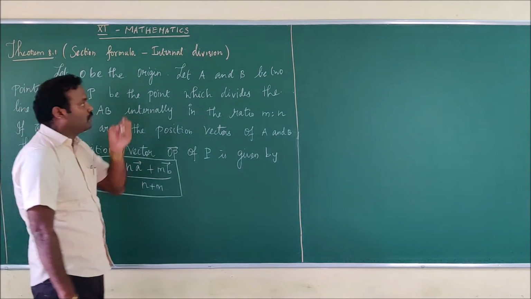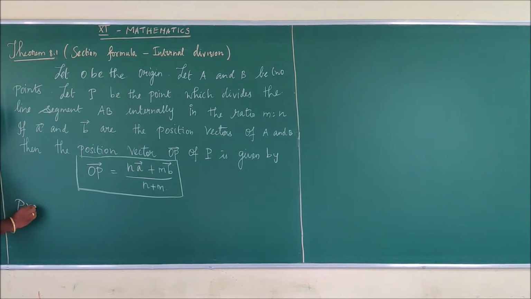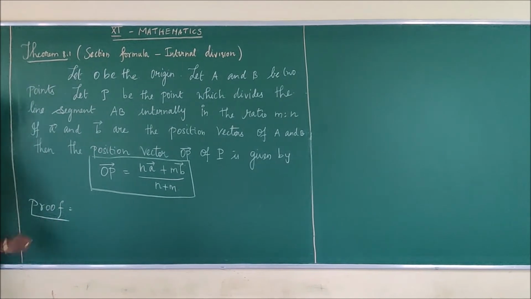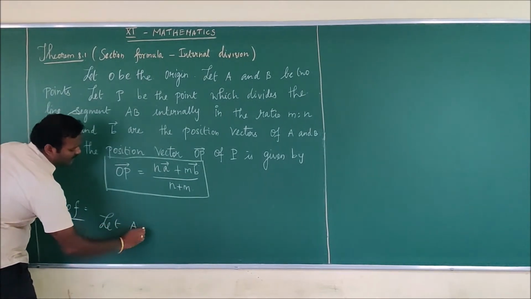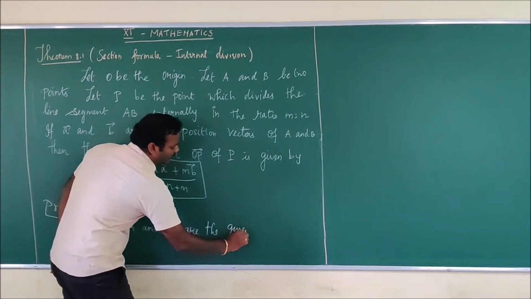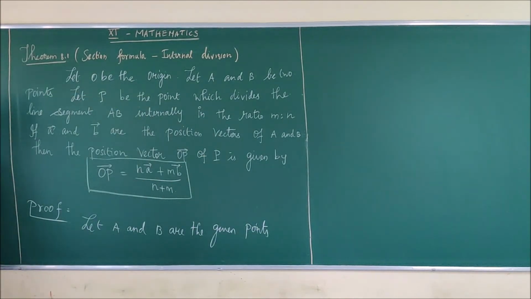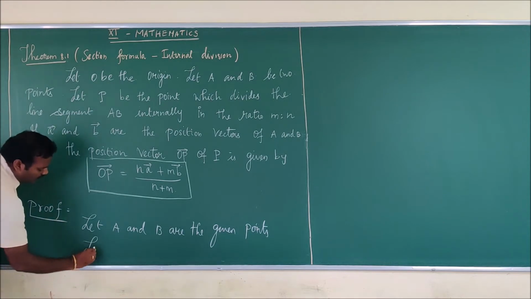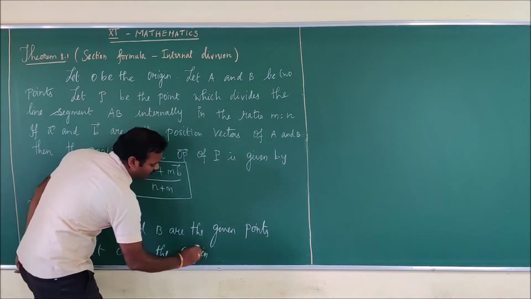So now we are going to start the proof. If you want to start the proof, first you have to write the given information. We are given 2 points A and B. So let us write: let A and B be the given points. And also we are given the information that we have to fix the origin of reference. Here they have clearly given the origin of reference is O. So let O be the origin of reference.